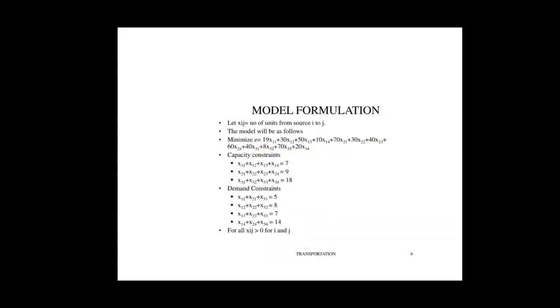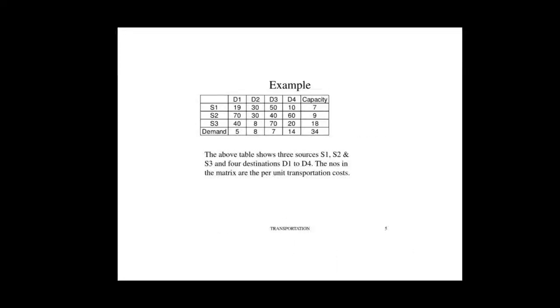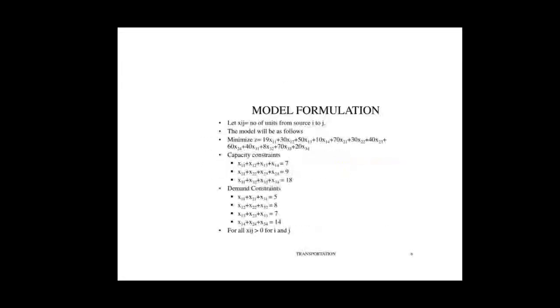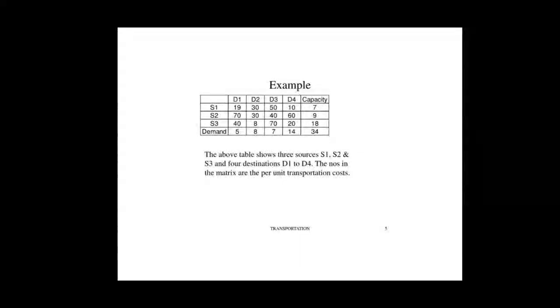Now the capacity constraint. Here capacity is given. It is a constraint, meaning maximum capacity. So X11, X12, X13 plus X14 is equal to or less than 7, not 70. Similarly, you can write down the capacity for the other rows.